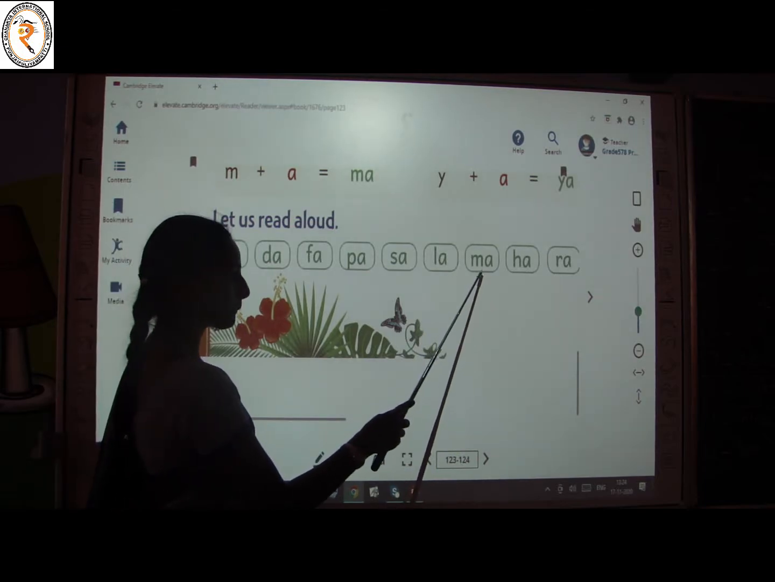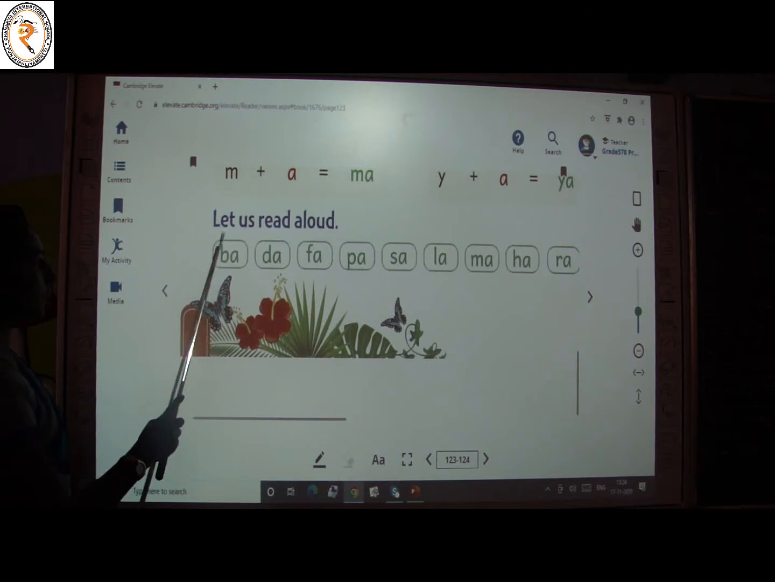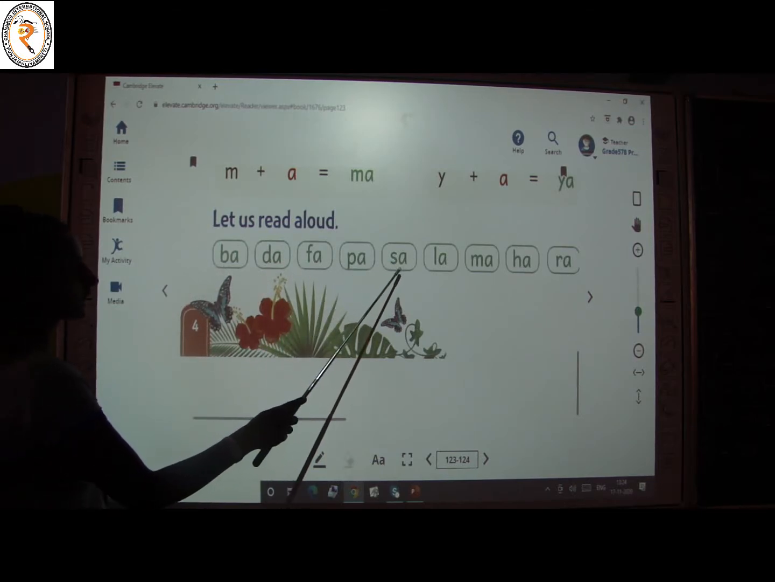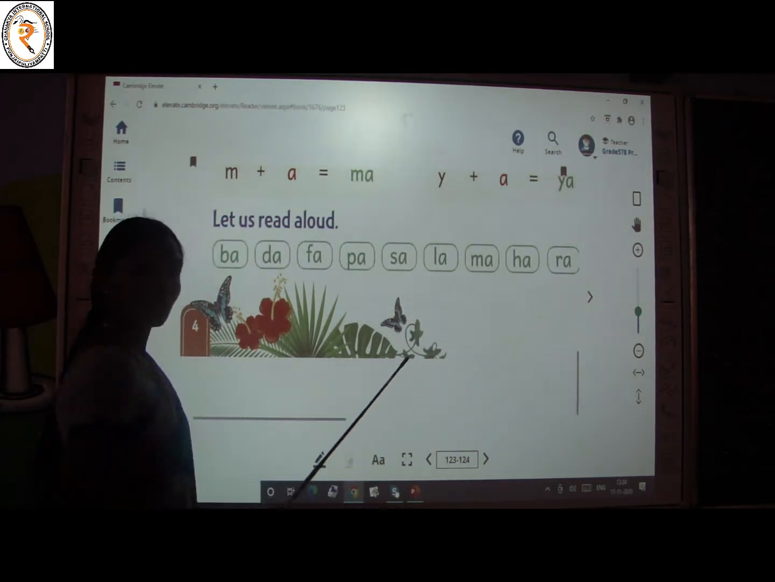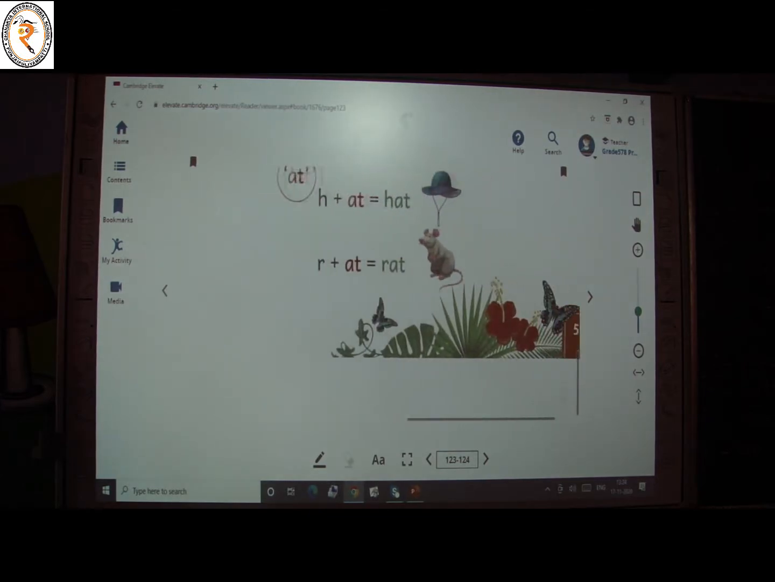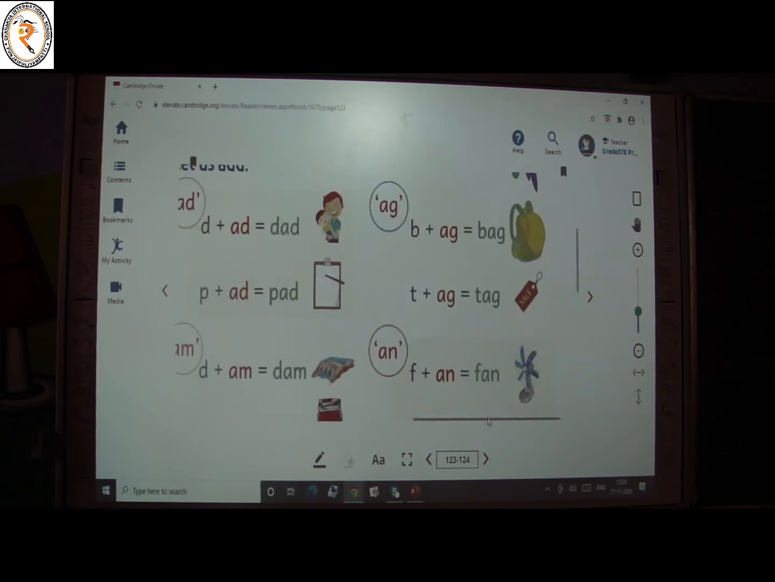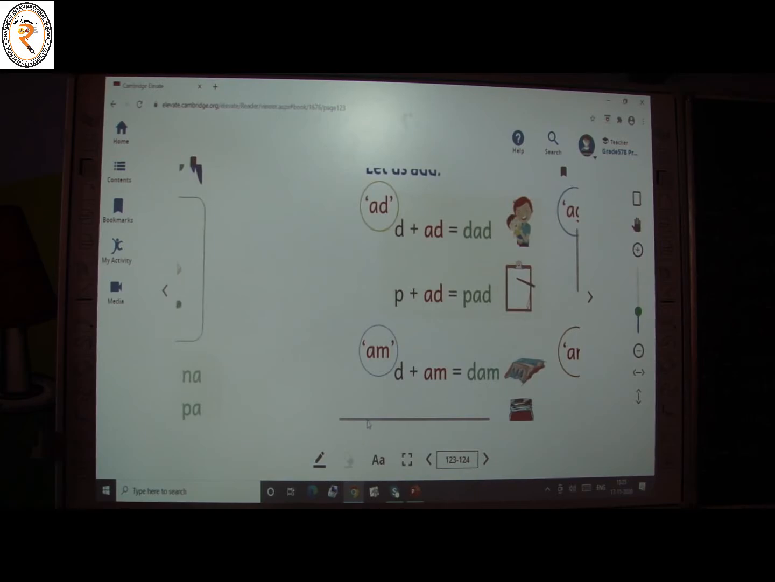What is this? Ma, ha, ra. Let's read once again. Ba, da, fa, pa, sa, la, ma, ha, ra. Is it clear, children? Let's say some more example words. See here, now we are going to read some words with A sound. Okay, children, are you ready? Come on.